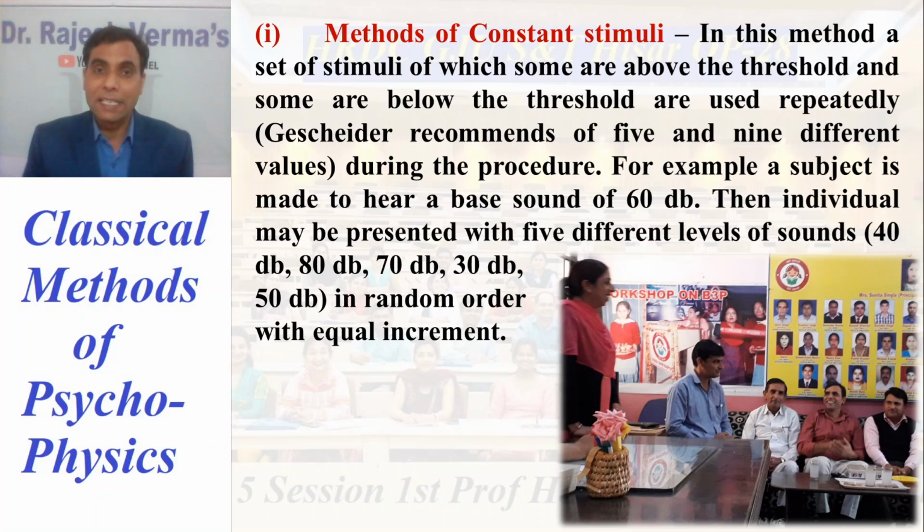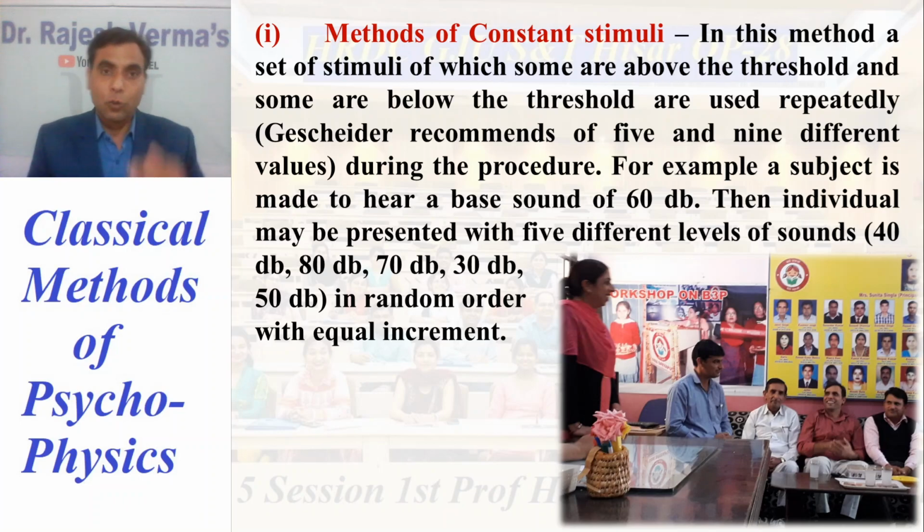One important point again: when you present the stimuli, the values must have a systematic, proportionate or equal difference, like 40, 50, 60, 70, 80. These have an equal difference of 10 decibels, which we have to keep in mind while performing this experiment. So the individual who has been made to hear the 60-decibel sound, that is not a part of the set of stimuli to be presented.